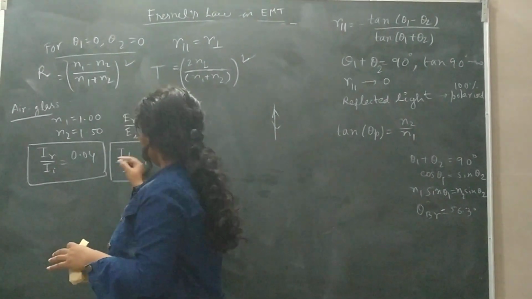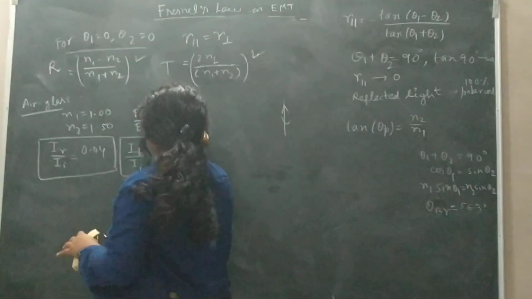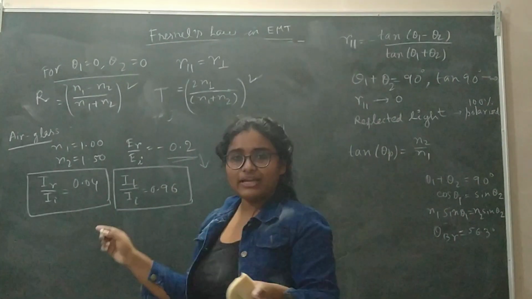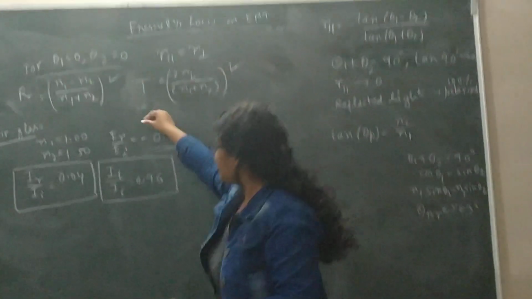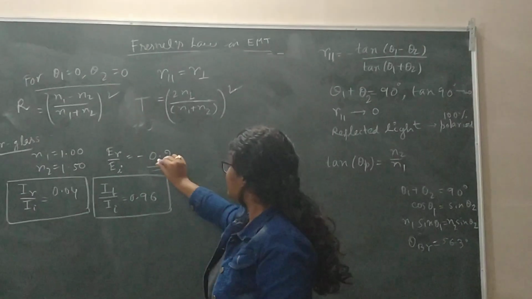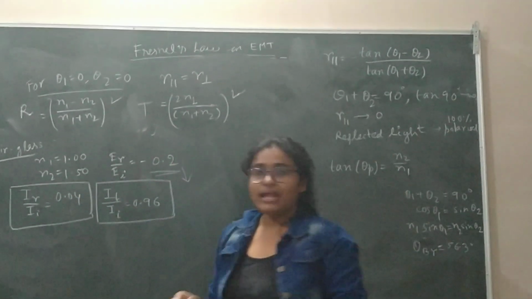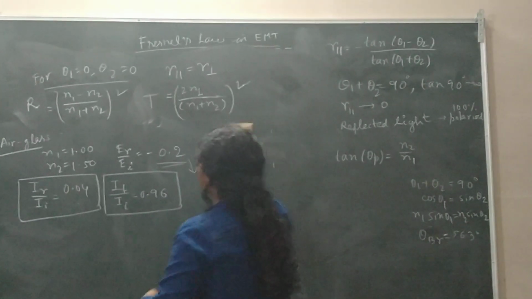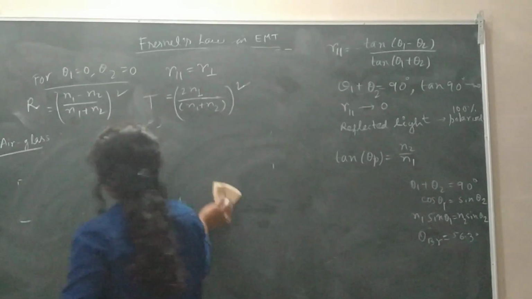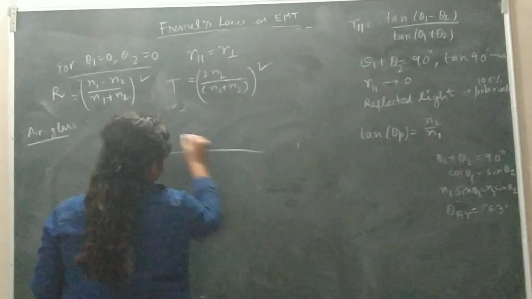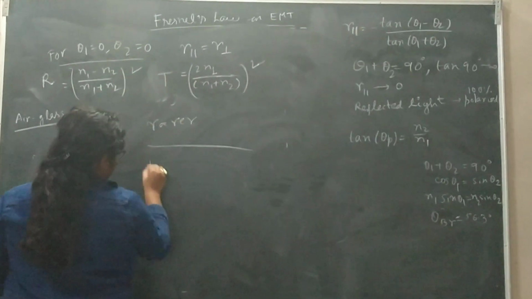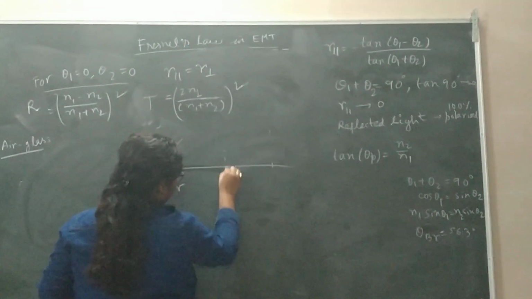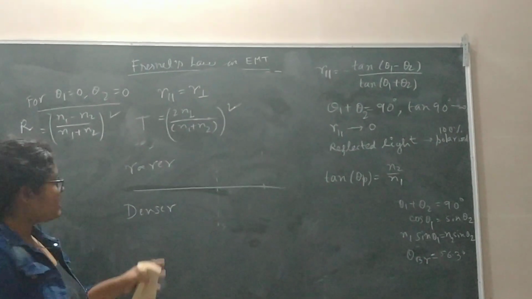And if you take the intensity, IR by II equals the square of ER by EI. If we want the intensity, you take the square of the electric field. So this will be 0.2 whole square, that is 0.04, and the transmitted intensity will be 0.96. Okay. So these are the reflections when going from a rarer to a denser medium. Now if we take the case from a denser to a rarer medium, what happens? There is total internal reflection.